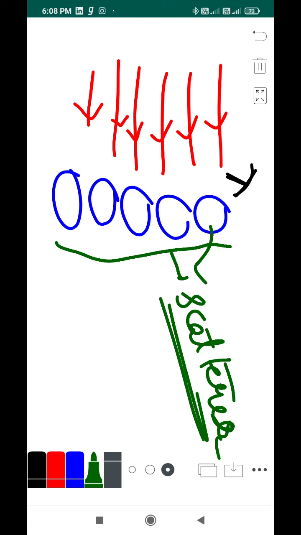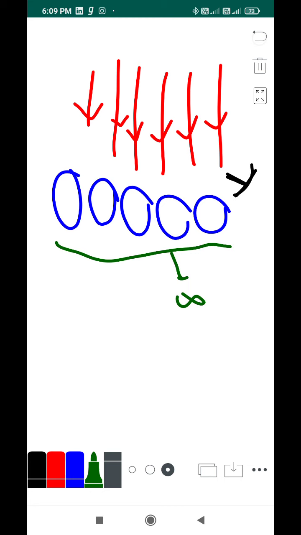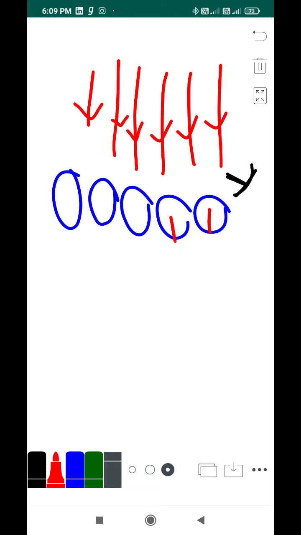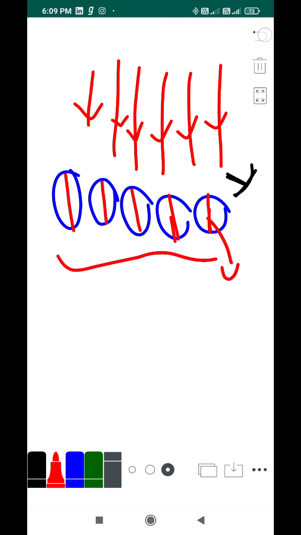That's perfectly fine. And they have a particular diameter. Consider these are circles with equal diameters. This is called d.